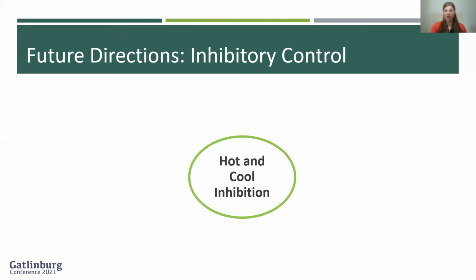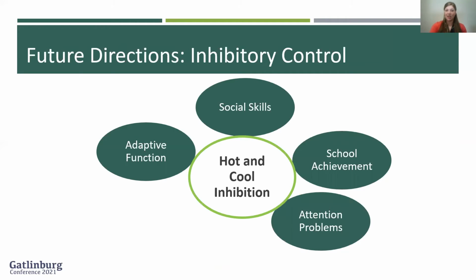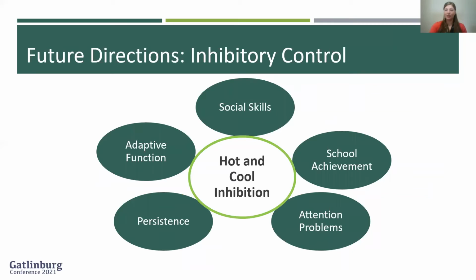This brings me to my future directions. Inhibitory control underlies many aspects of daily life, such as adaptive function, social skills, school achievement, attention, and persistence. Children with Williams syndrome often have impairments in these facets. Research in typically developing children has identified differential relations between hot and cool inhibition within outcome measures. In my dissertation, I'm exploring if deficits in hot inhibition and cool inhibition, or both, may be related to some of the difficulties observed in early school-age children with Williams syndrome.